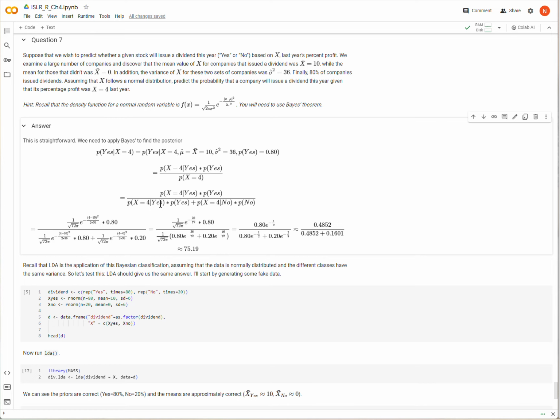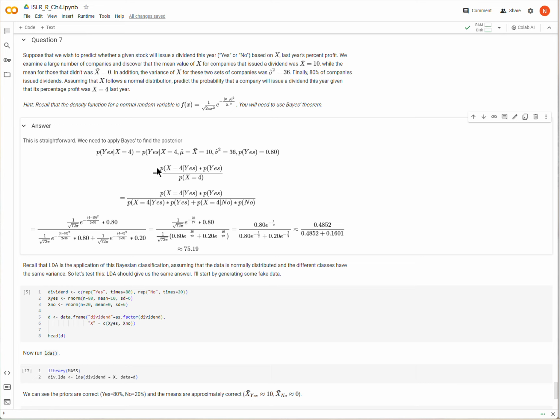I won't be monotonous and go through every step here, but eventually we plug in the values into these expressions, and we get about 75.2%. So the probability that any company issues a dividend given a percent profit of 4 is about 75.2%. And that's the end of the question.